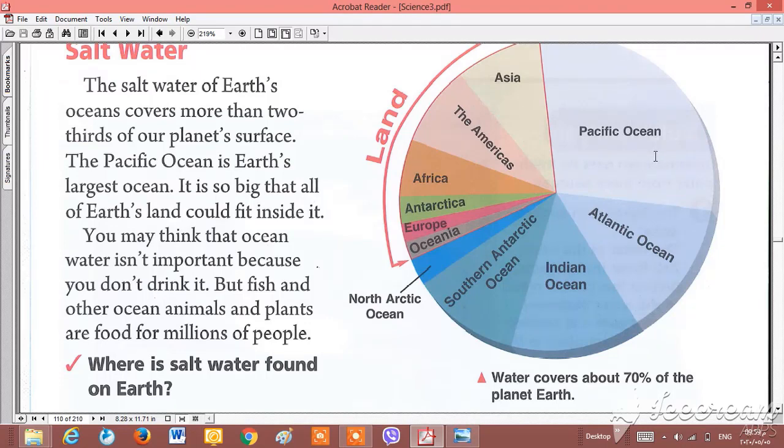And we say that ocean is so important. You said, teacher, ocean is salt water, so why is it important? We said, yes, it's important because fish and other animals and plants live in it, so it will be food for millions of people.